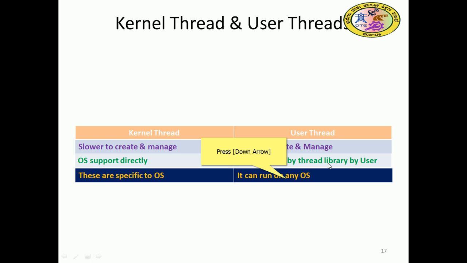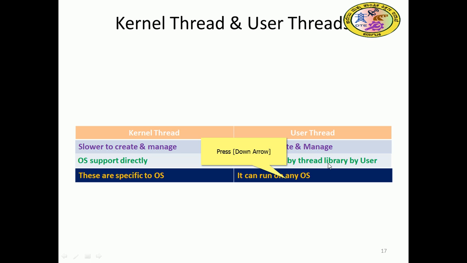The kernel threads are specific to the OS. Those are particular to an OS, so only that thread will be there. Whereas user threads can run on any OS. For example, the JVM, the Java Virtual Machine: the Java compiler produces the bytecode, and that bytecode can run anywhere. Like for example, you can have a Samsung phone, a Motorola phone or an Apple phone, and the icons are there. Those are executable files created by some other machine.